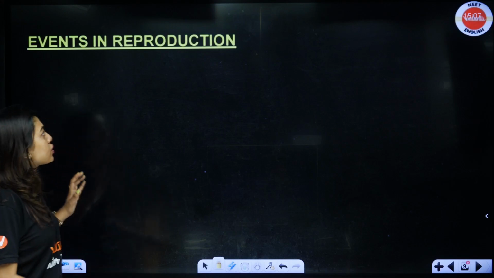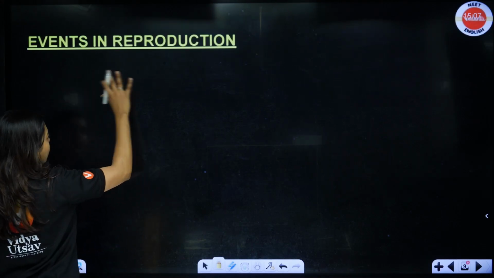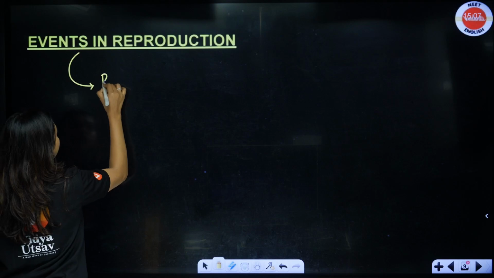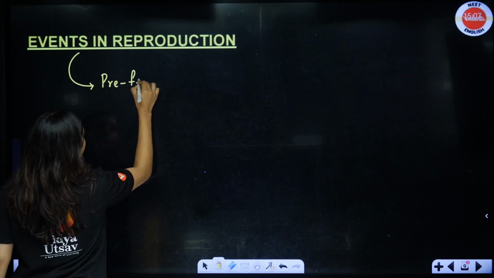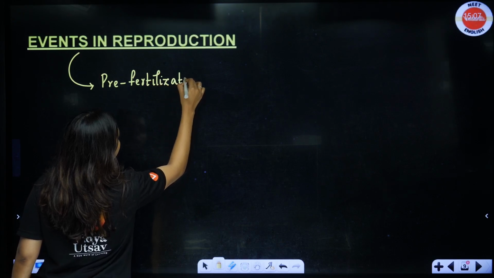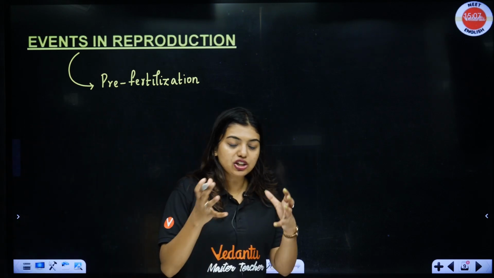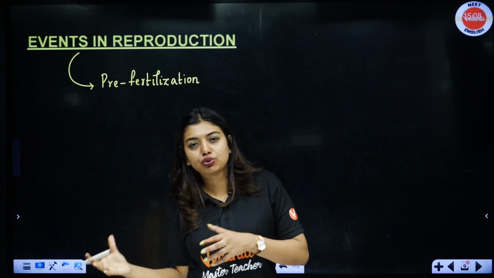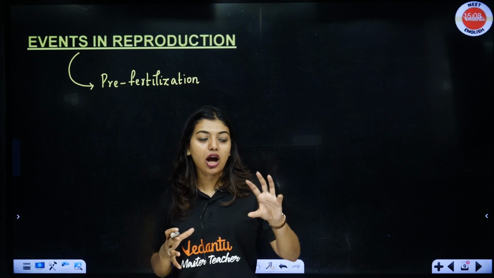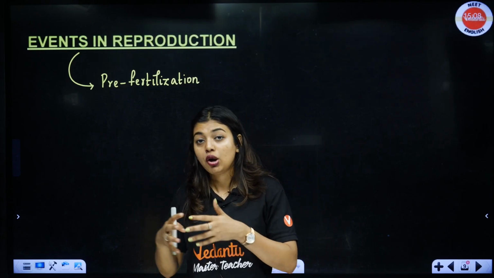Now students, what are the events in reproduction? Events in reproduction are going to be three major events. The first event is going to be pre-fertilization. It is like a marriage: the pre-wedding shoot, the wedding, the post-wedding shoot. In the same way, pre-fertilization events, that is, how do we form the gamete? Fertilization, how do the gametes meet each other?